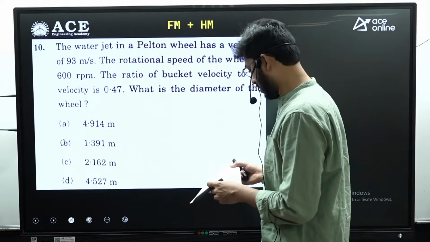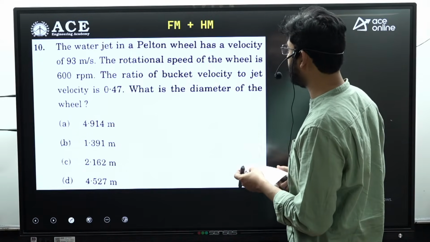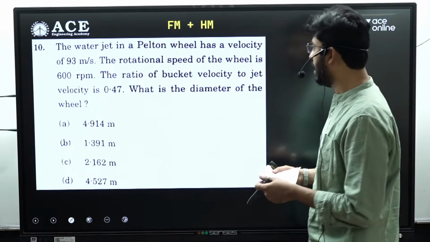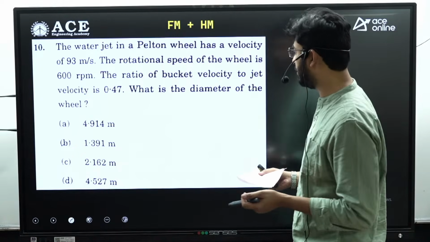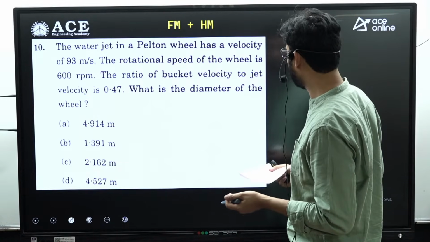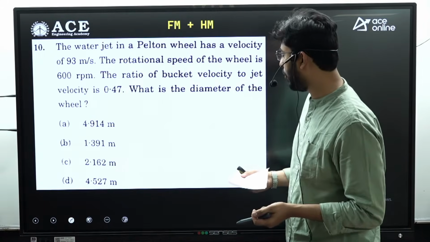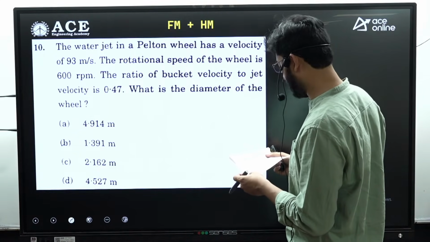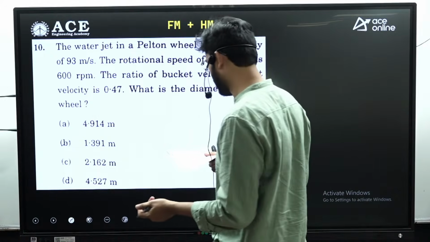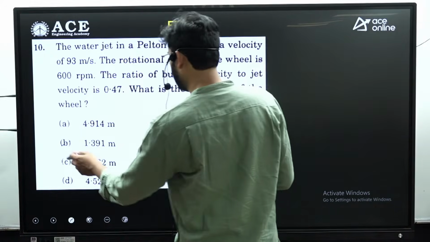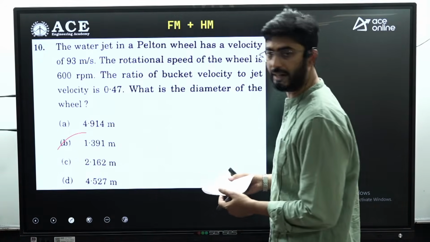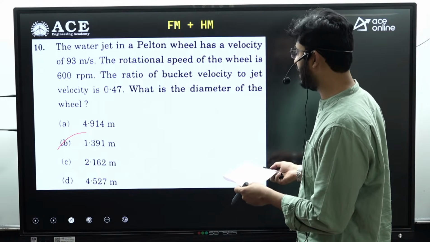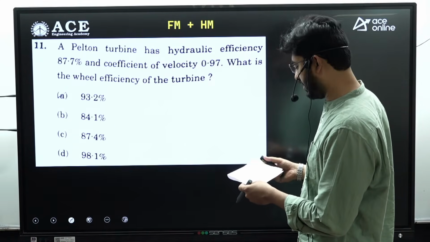Next is question number 10, that is water jet in propulsion in Pelton wheel has a velocity of 93 meter per second. The rotational speed of the wheel is 600 rpm. The ratio of bucket velocity to the jet velocity is 0.47. What is the diameter of the wheel? So for this question, if you use the formula and do the substitution, option B is the value we get, that is 1.391 meters. Next is question number 11.